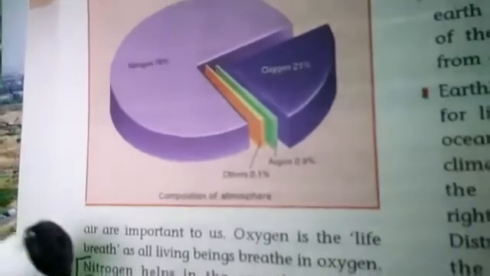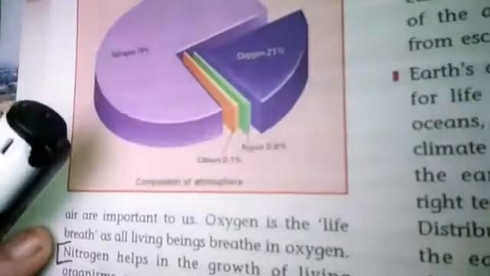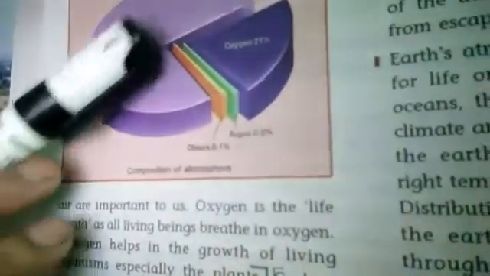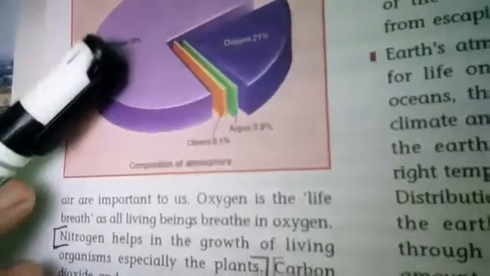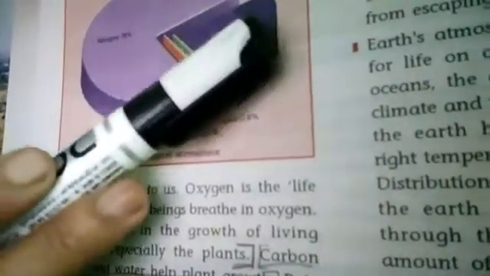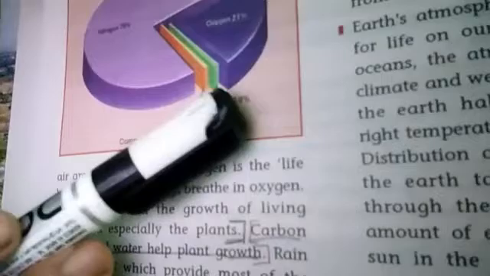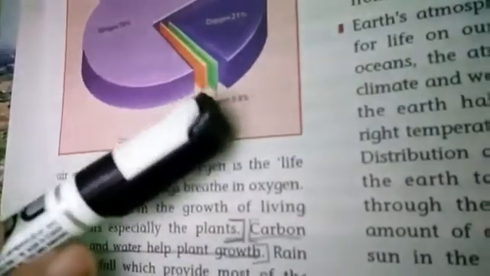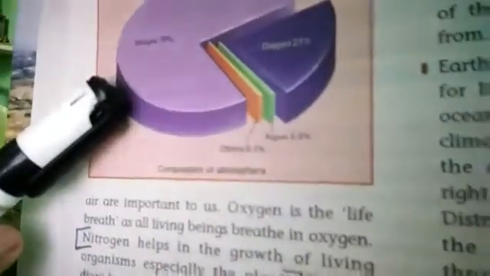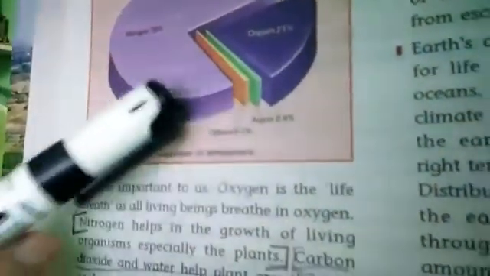Composition of atmosphere. 78% is covered by which gas? Nitrogen. Oxygen is 21%. Argon covers 0.9%, and other gases cover 0.1%. All these gases make the atmosphere.